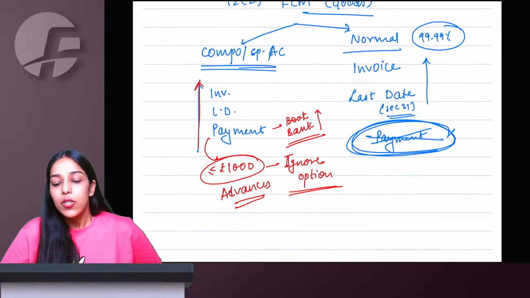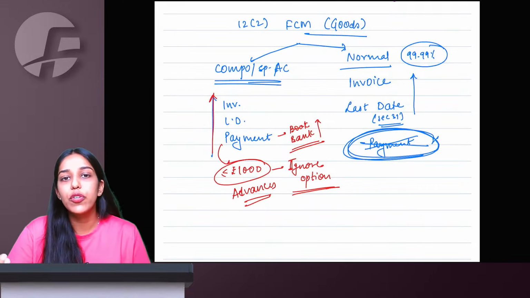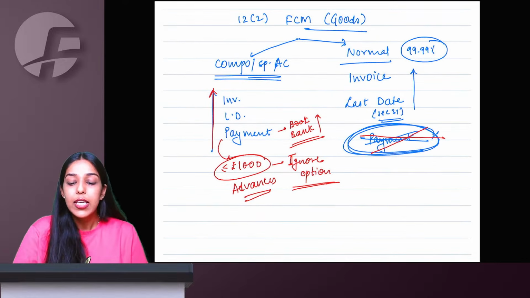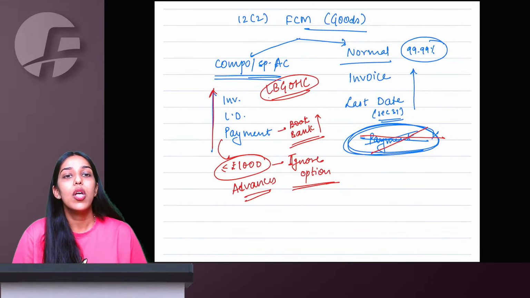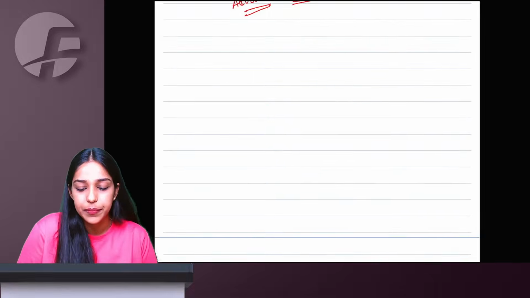Right, ma'am? So simply for normal supplier of goods, I will say invoice, last date to issue invoice, whichever is earlier. Not relevant at all, whatever is the payment date. But for composition or specified people, we will say specified actionable claims are lottery, betting, gambling, online money gaming, horse racing, and casino. So we say invoice, last date to issue invoice, or payment, whichever is earlier.